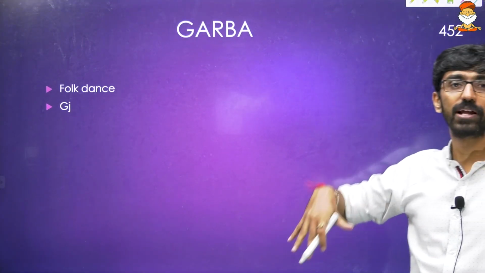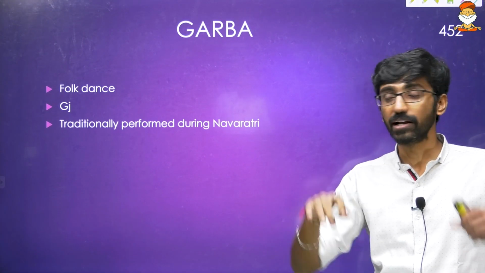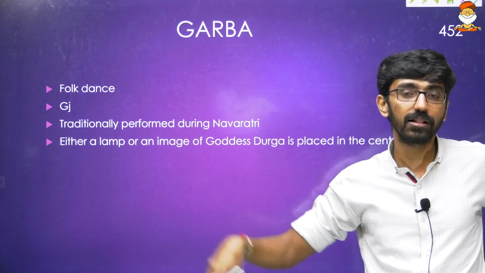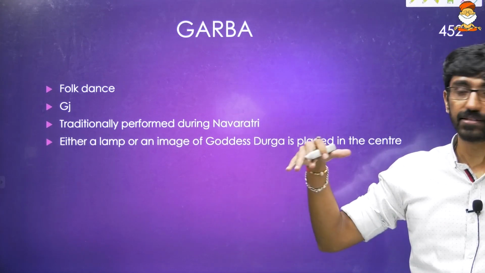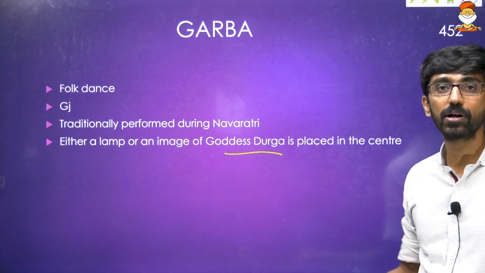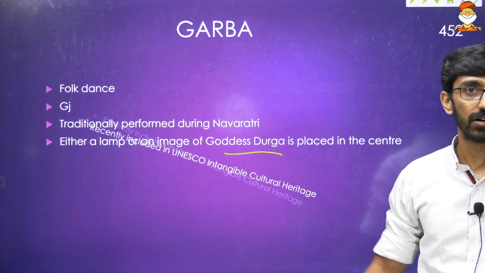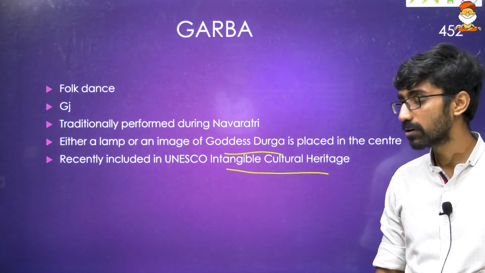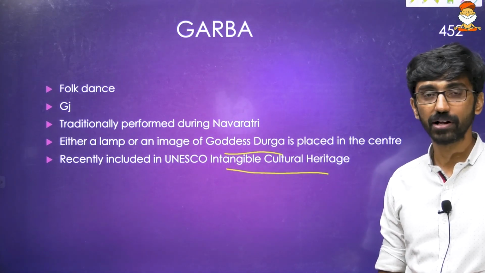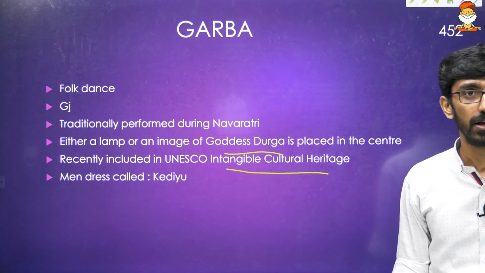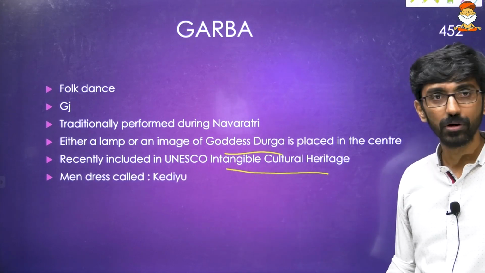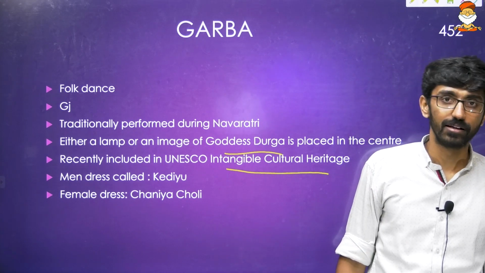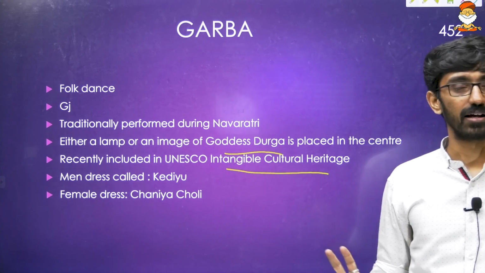During Navratri, it's a folk dance in Gujarat. Traditionally performed during Navratri time period, and in the middle of the dancers, there will be a lamp or the goddess Durga's image, and they dance around that one. It was recently included in the UNESCO intangible cultural heritage. Look at that one. Intangible cultural heritage, whichever are there, please try to know about them. Men's dress is called kedu, I think Gujarati pronunciation. Then women's dress is called Chaniya Choli. So that is the basics about Garba.